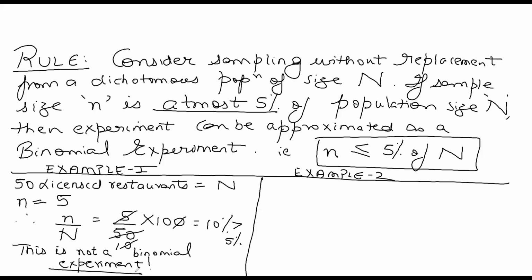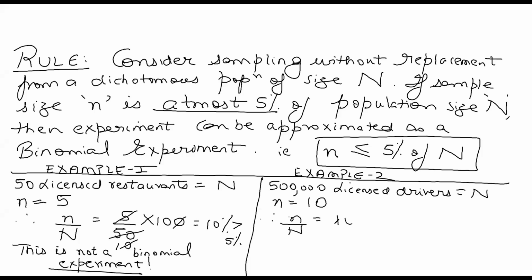But in example 2, if you remember, there were 500,000 licensed drivers. This was my capital N, which is the population size, and a sample of 10 drivers was chosen. So here, my small n by capital N is 10 upon 500,000.